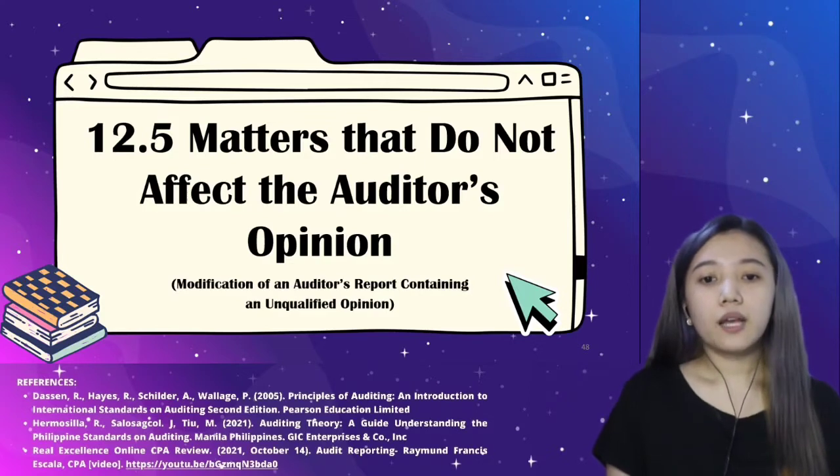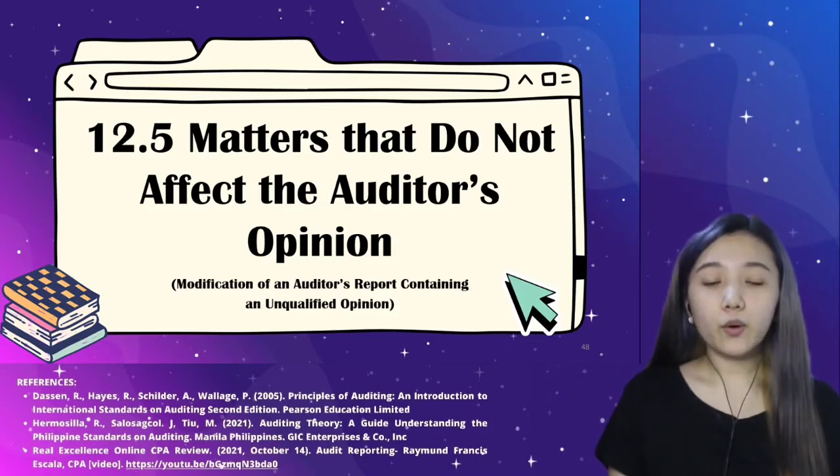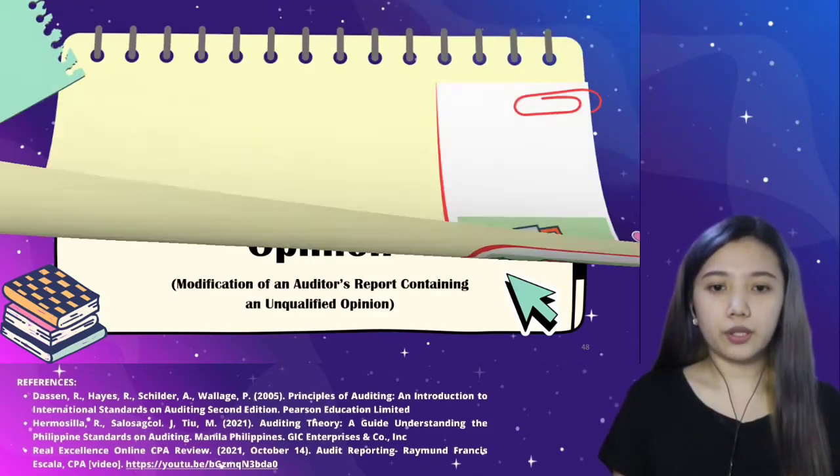And to recall, remember that an auditor's report is considered to be modified in two different situations. Number one is the matters that do not affect the auditor's opinion, which would mean adding an emphasis of a matter paragraph. Second is the matters that affect the auditor's opinion. So, these are the instances that call for either a qualified opinion, disclaimer of opinion, or adverse opinion. What I'll be discussing with you is the first situation called matters that do not affect the auditor's opinion.